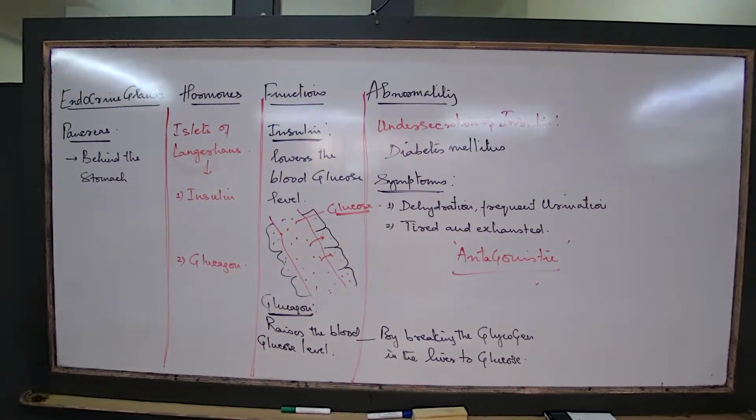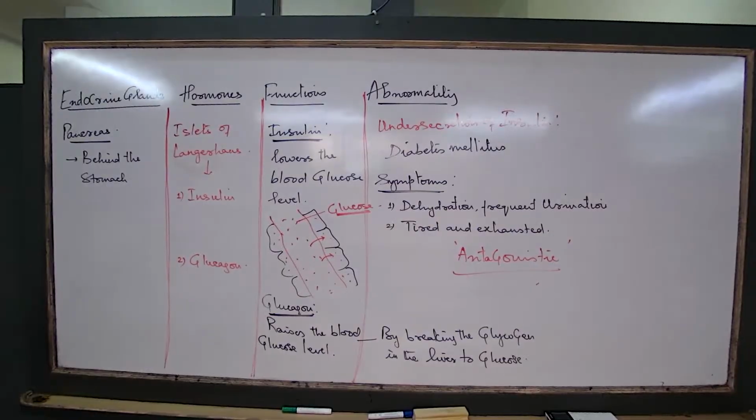Is this clear? What is the job function of insulin? Clear? Next paragraph or next line you just write.